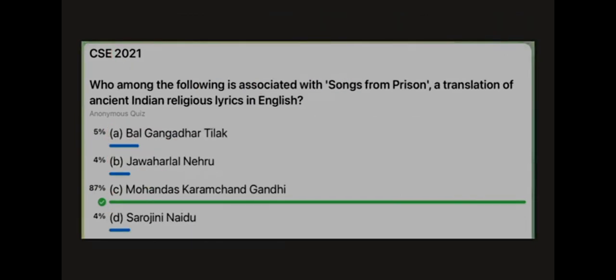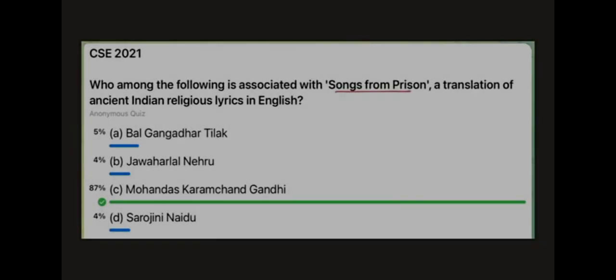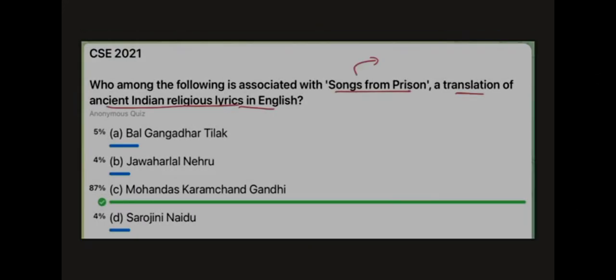The second question reads, who among the following is associated with Songs from Prison, a translation of ancient Indian religious lyrics in English? Again, a similar kind of question, something unknown has been asked. This is unknown, and the personalities given are important. I told you, if the question is giving you something unknown, the personalities have to be known to you, or whatever the task, etc. Whatever is in the options, that must make sense to you. So how to answer this question? Let us see. And questions on books, pamphlets, magazines, etc. have been regularly asked by prelims, so this can be said to be a repeat question also from that angle.